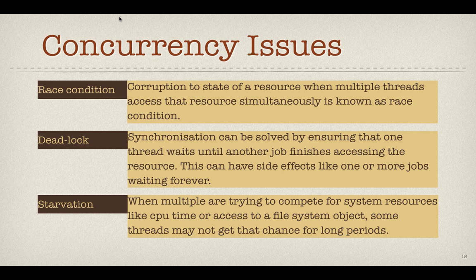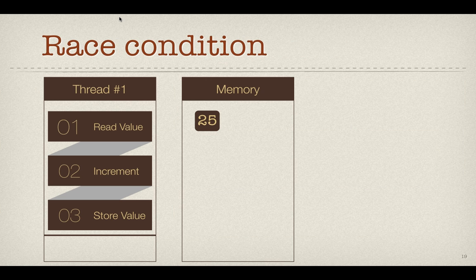And then there is another problem called starvation. Starvation is when only one thread gets all the attention and the other threads won't get attention at all. Those threads won't get any processor time. This process is called starvation.